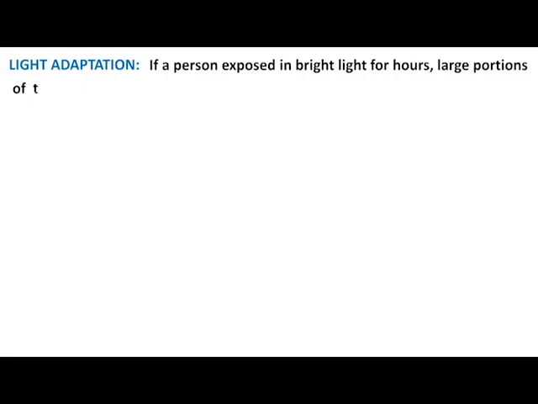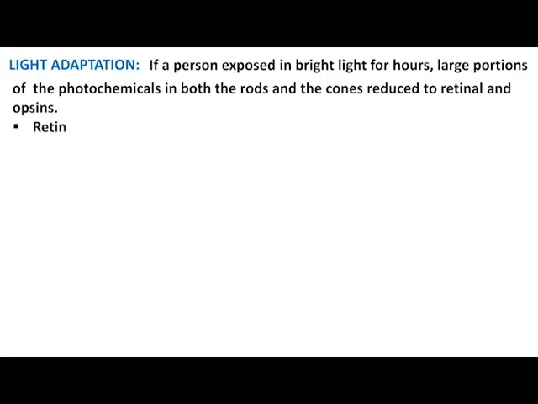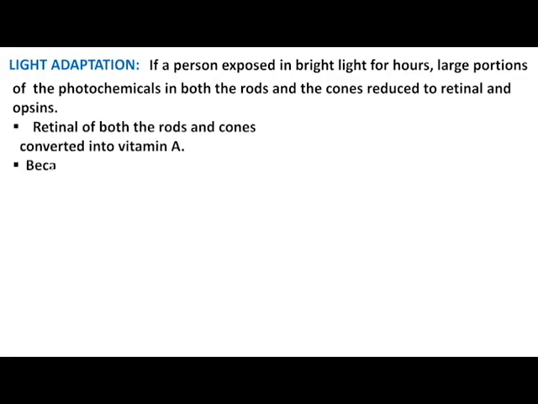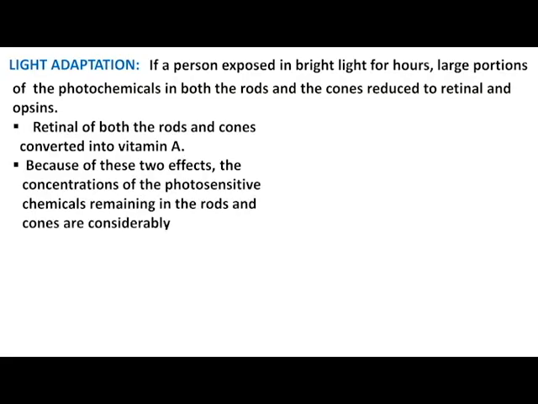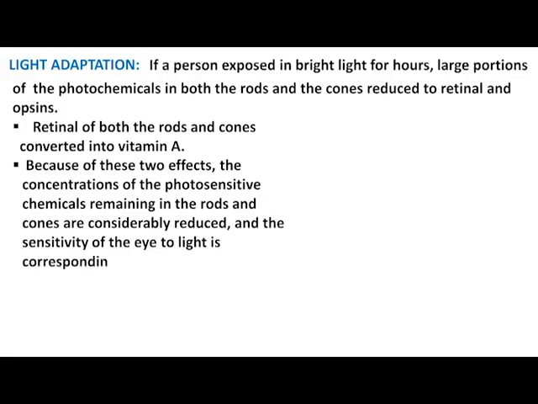Light adaptation. If a person is exposed to bright light for hours, large portions of the photochemicals in both the rods and the cones are reduced to retinal and opsins. Retinal of both the rods and cones is converted into vitamin A. Because of these two effects, the concentrations of the photosensitive chemicals remaining in the rods and cones are considerably reduced, and the sensitivity of the eye to light is correspondingly reduced. This is called light adaptation.